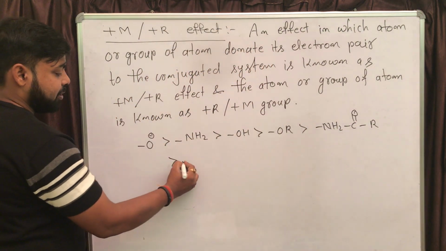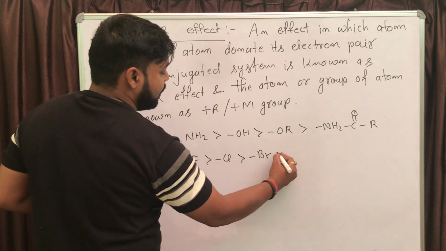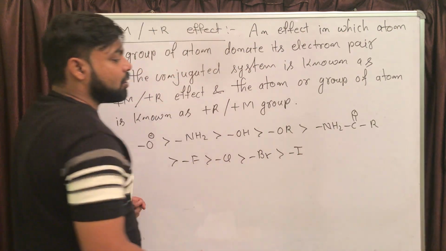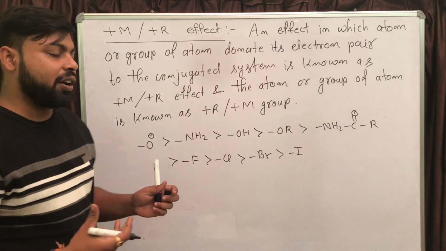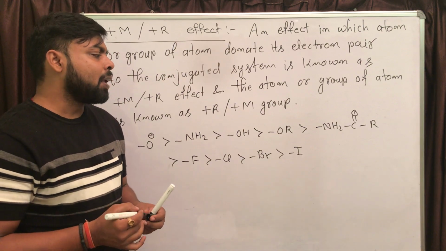Then you may write fluorine, chlorine, bromine, iodine. These are electron donating groups. These are actually donating electrons to the conjugated system by using the resonance phenomenon.